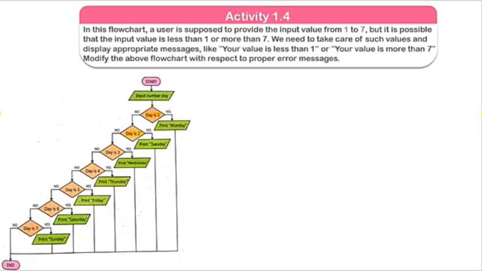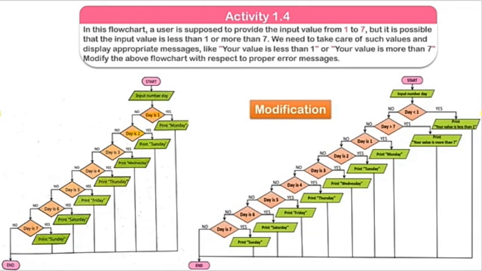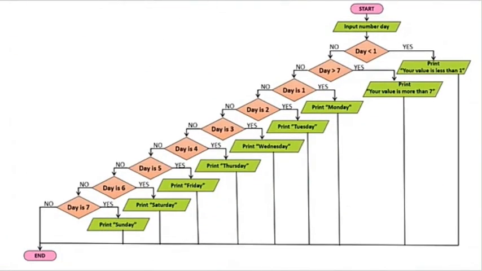So I will design here an algorithm for invalid data. Because when you enter 8 10, this is invalid data. So now I will modify that algorithm. Here I have made one circle, and now you have to check: when the student enters a value below 1, meaning less than 1, the computer should present the message that your value is less than 1.